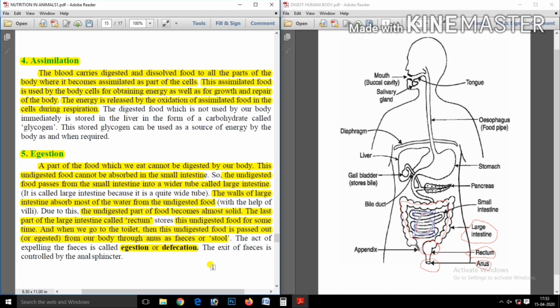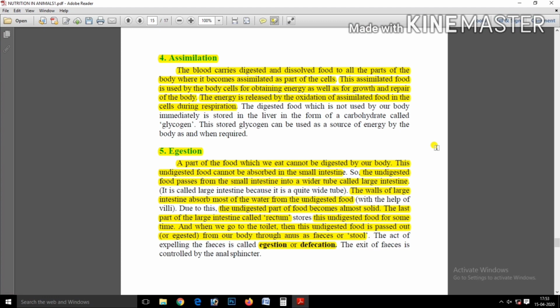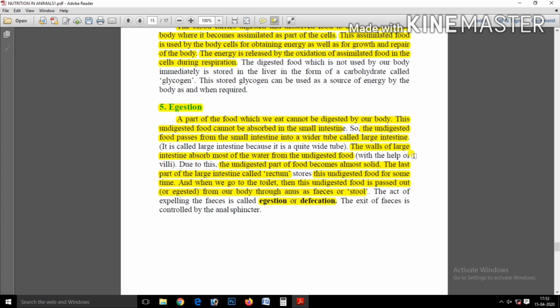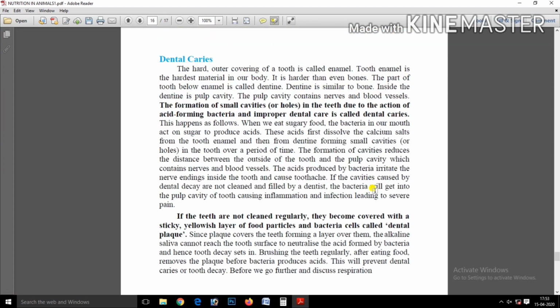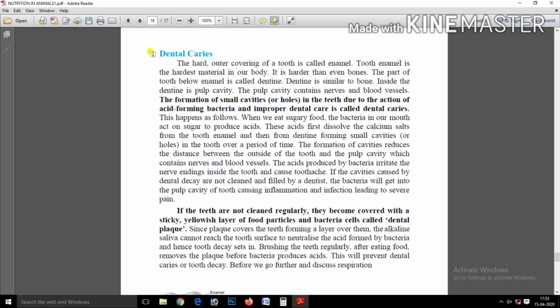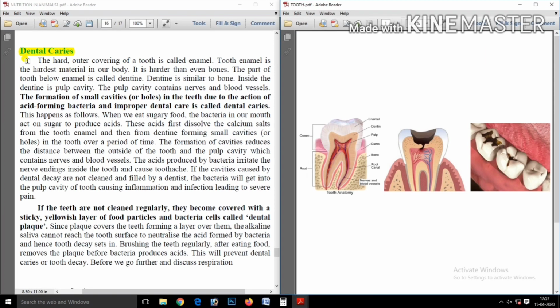So in this way, the nutrition in human beings completes in five steps. Now another thing, dental caries. Dental caries are permanent damage in our teeth which forms holes in our teeth. You can say that the formation of small cavities in teeth due to acid forming bacteria is called dental cavity. See here, this is the diagram of a tooth.